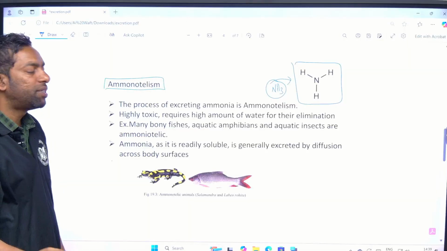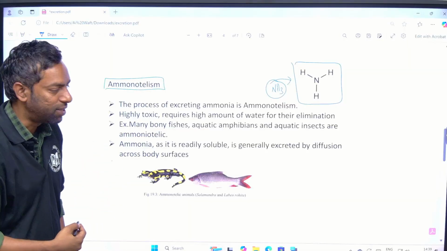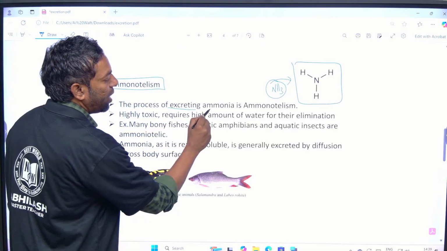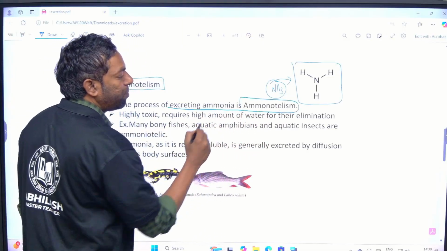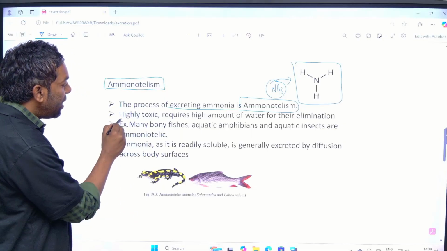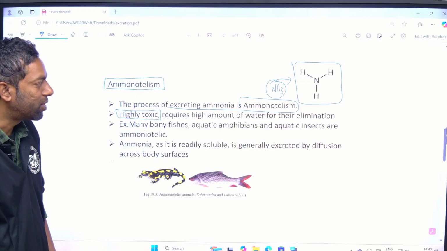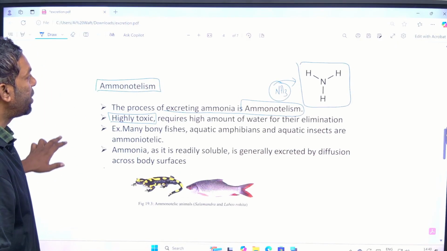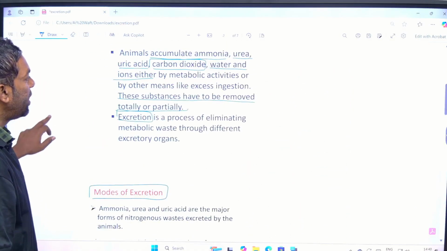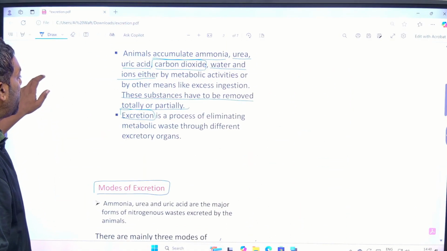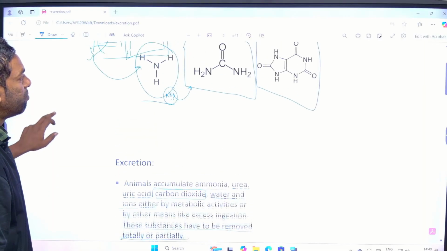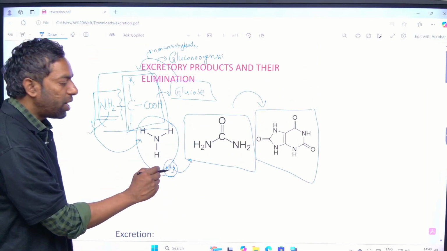The species we can call ammonotelic species, excreting ammonia. This process is ammonotelism, and ammonia is highly toxic, guys, most important. It is highly toxic than urea and uric acid. This is ammonia, urea and uric acid.